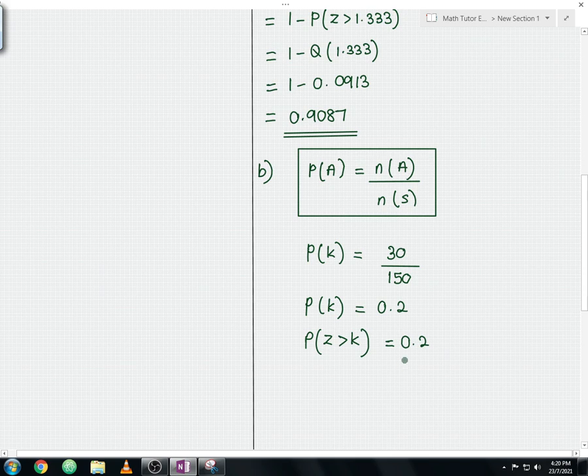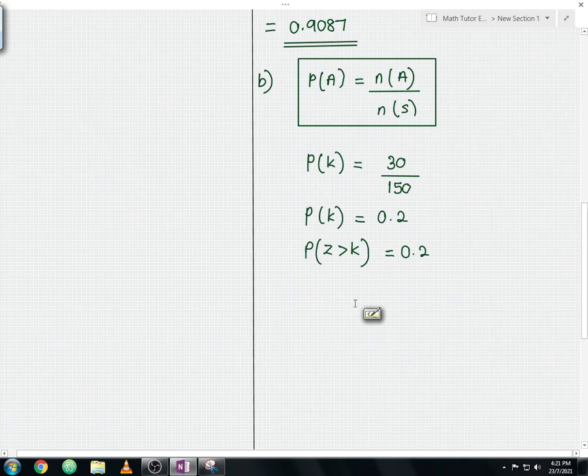So this will be your second step, guys. I hope you guys are clear. Probability Z more than K equals 0.2. Whenever I read these two statements, you guys should have an idea on where your bell curve should be shaded. In this case you can guess that your bell curve will be shaded towards the right-hand side. So let me show you the diagram of the bell curve now.